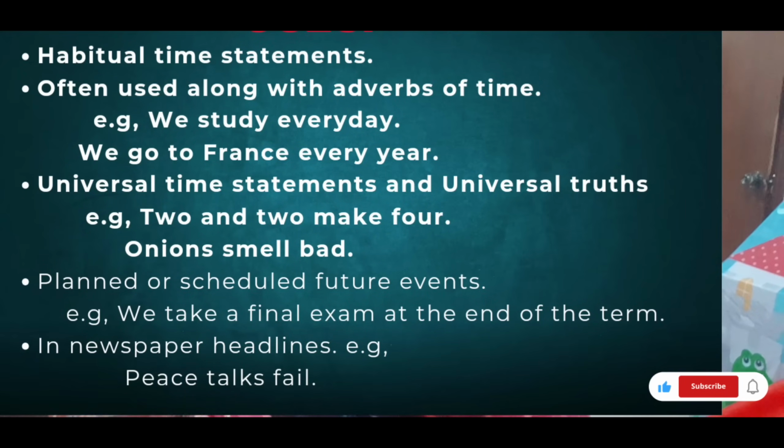And the albatross is a big bird. Onions smell bad. These are the universal truths, and to show them, we use present simple tense frequently. So the first use was to show the habitual time, and the second important use is to show universal truths and universal time statements. This is by far the most important and most common group of present tense.